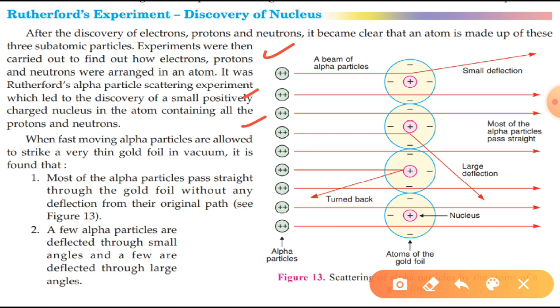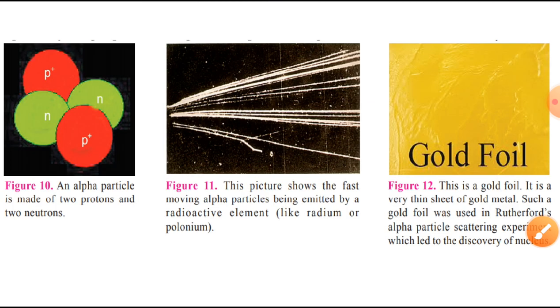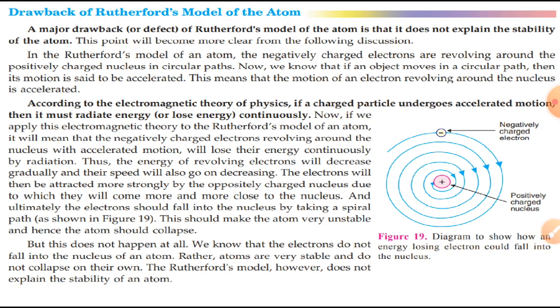So you have seen the experiment, students. Through this experiment, Rutherford was able to find out nucleus. So that's why he has been given credit for the discovery of nucleus, and it is the model of atom presented by Rutherford. Now let's talk about its limitations. The drawbacks of Rutherford's model of an atom.